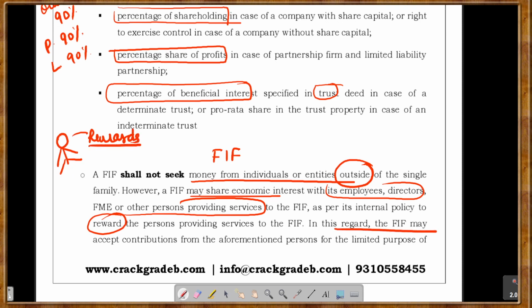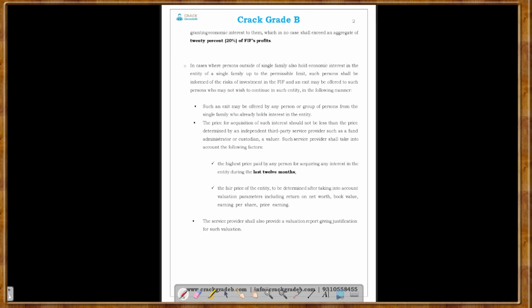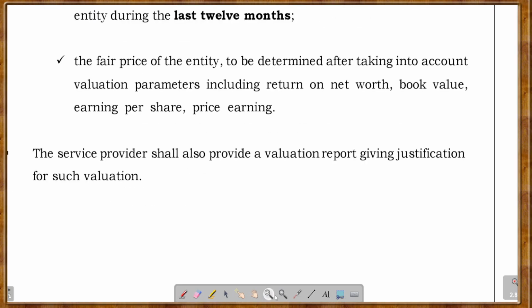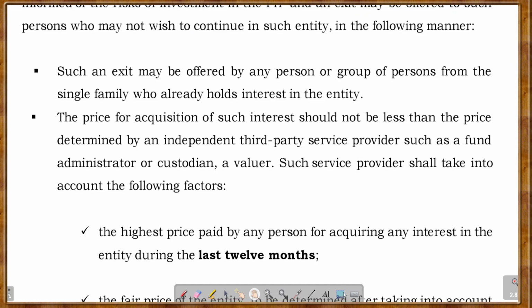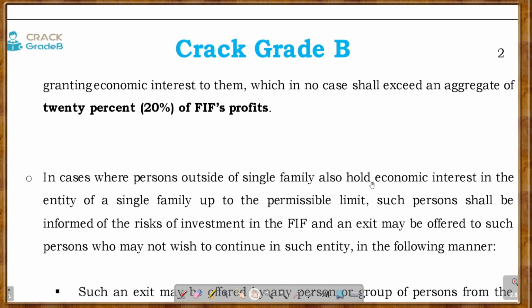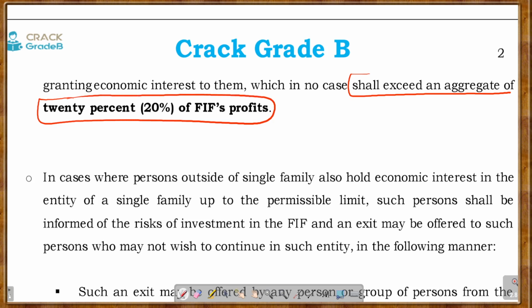In this regard, the family investment fund may accept contributions from the aforesaid persons for the limited purpose, but only from such persons. And there is a limit as well. If you are sharing some economic interest with them in order to reward them, such rewards shall not exceed the aggregate of 20% of the family investment fund's profit. You cannot share more than this.